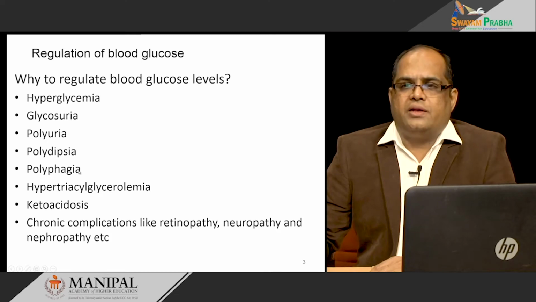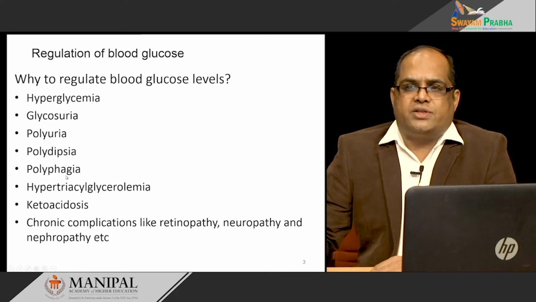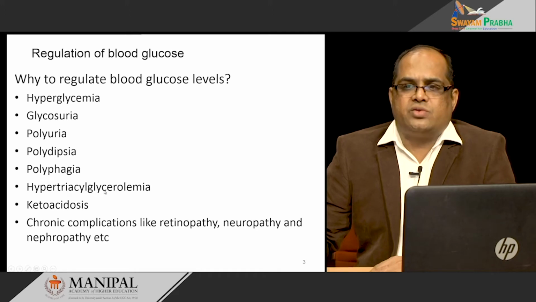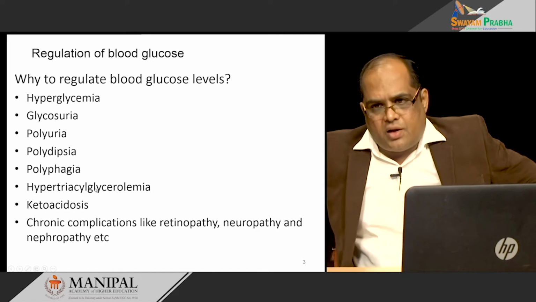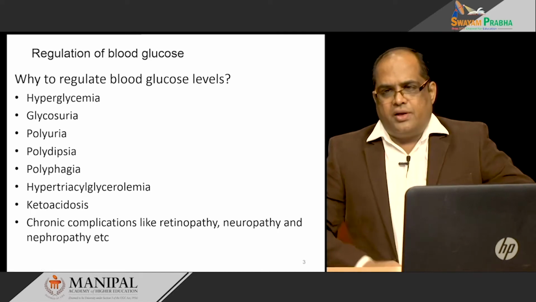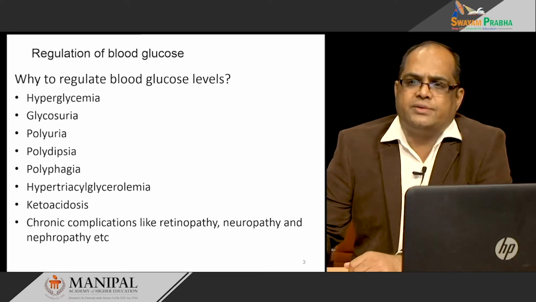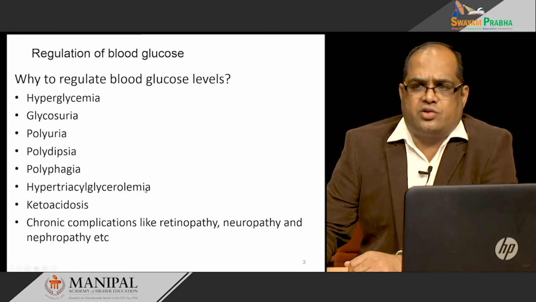And if it is uncontrolled and glucose is too high in the body, at that time the body starts catabolizing the lipid store that is in the adipocytes and produces an increase in the level of triacylglycerol in the blood, causing hypertriacylglycerolemia.